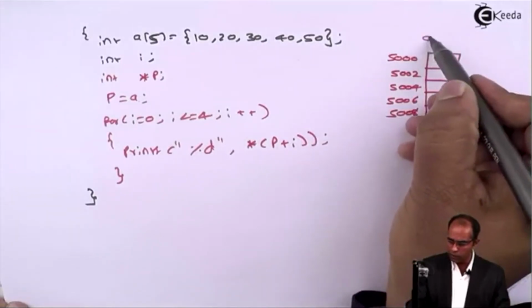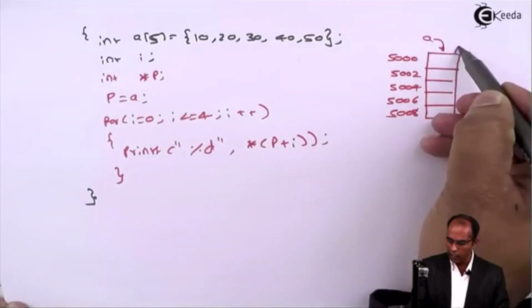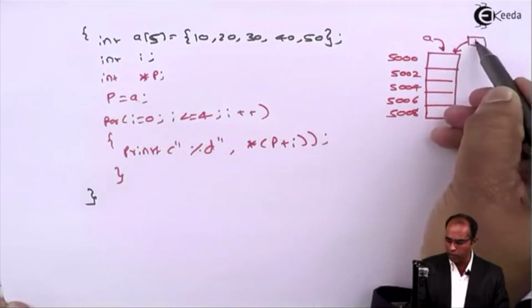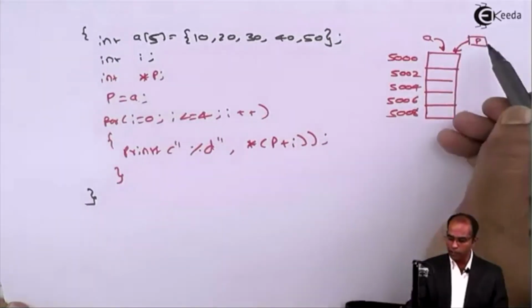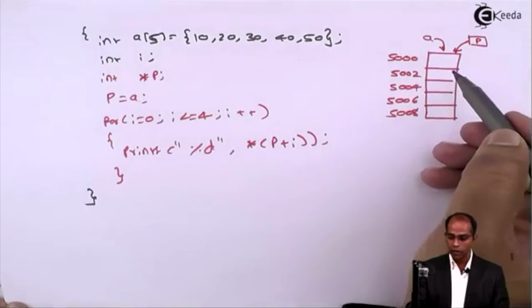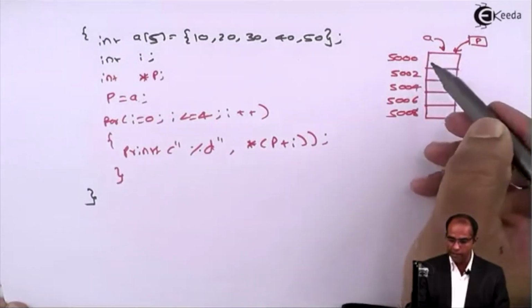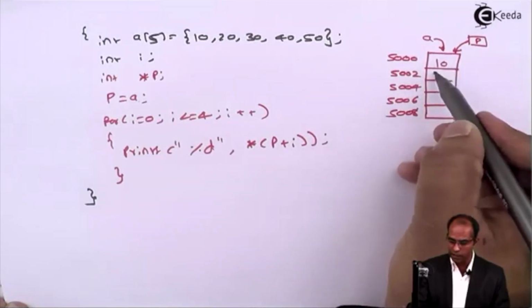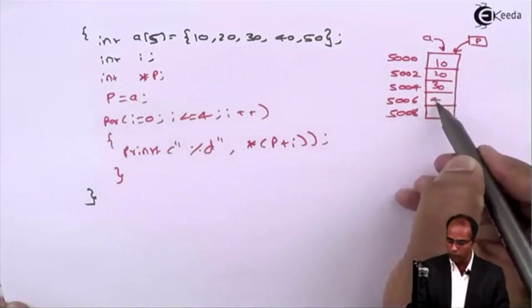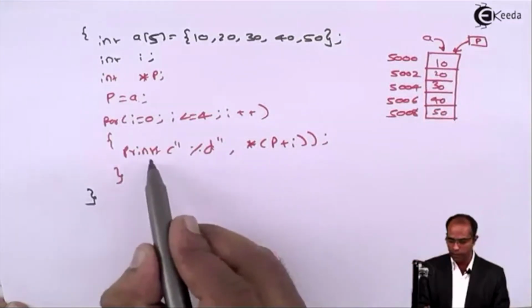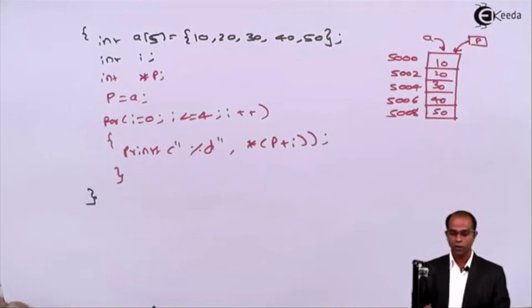This is the array A, and I have created a pointer to this particular array called P. So P is nothing but a pointer to this particular array. Now I'm supposed to access this entire array. A has been initialized as 10, 20, 30, 40, 50. So when I say printf("%d", *(P+i)), what is the value of P?